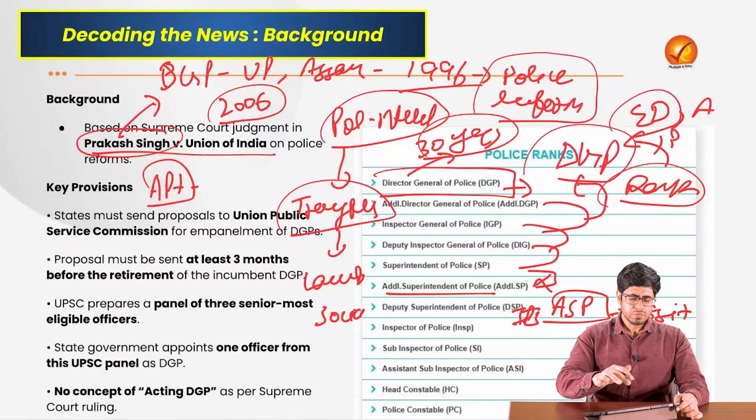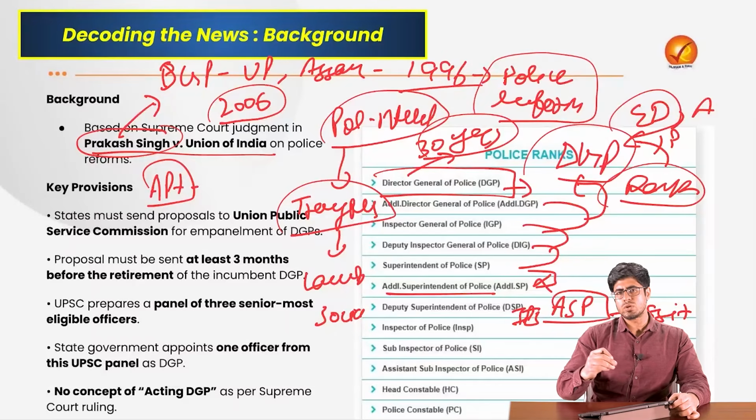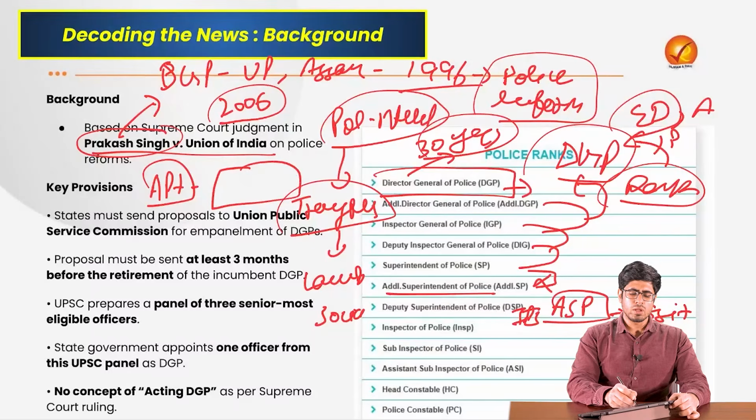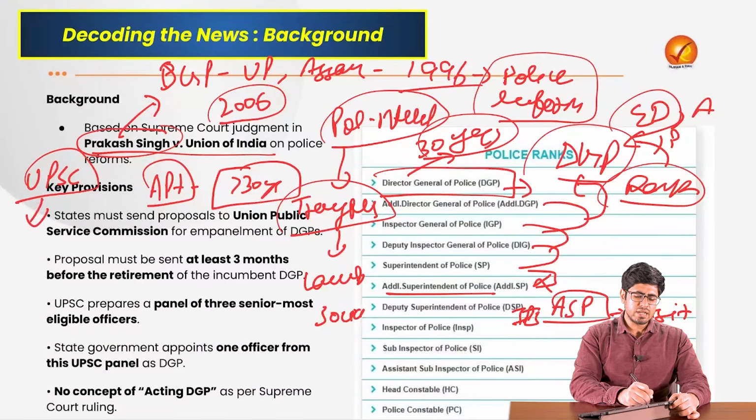That is the law. Now what the Supreme Court gave in this judgment is that if any state wants to appoint somebody as the DGP of the state, they must create a panel of all the officers in their state who have crossed this 30 years criteria of service, all of whom are eligible to be appointed as DGP, but only one person can be the DGP. Then who should be that person? You should send that panel, the names of those 10, 15, however many persons you have, to UPSC, and they would check the antecedents of that person, whether that person is morally right or not, whether he has any cases pending against him or something.